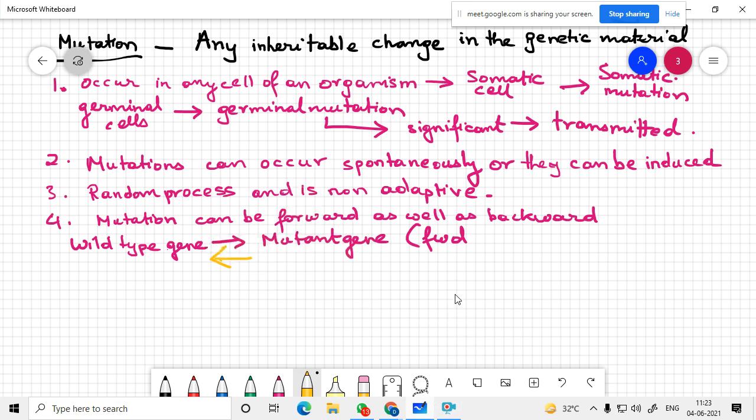So when this thing happens in the other way around, when the mutant gene reverts back to the wild type, this is known as reverse or backward mutation.